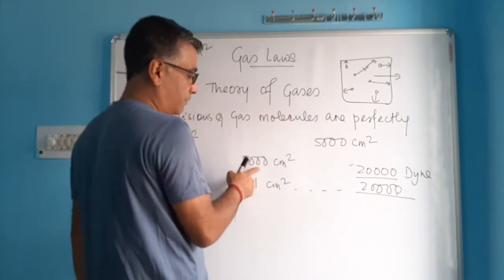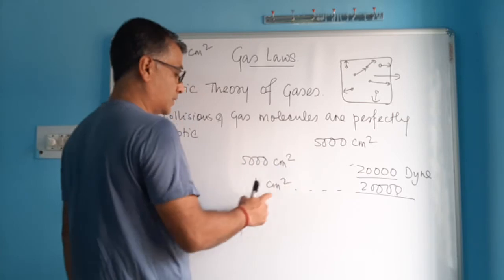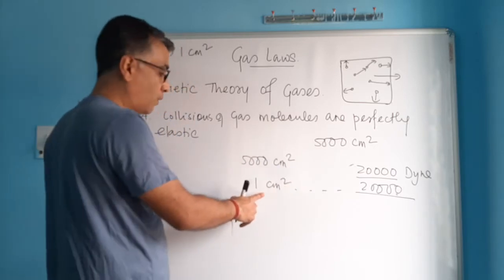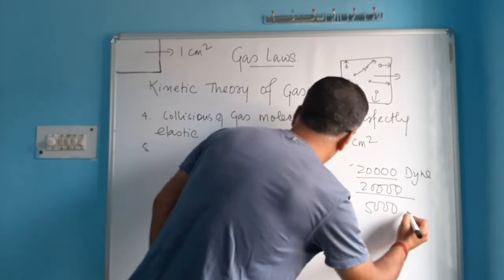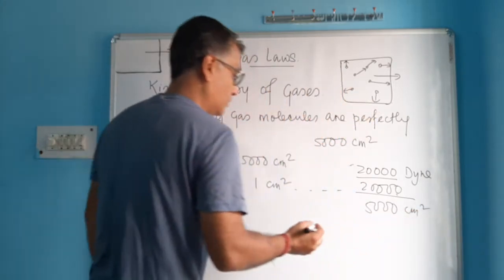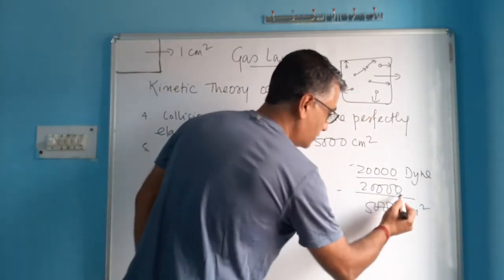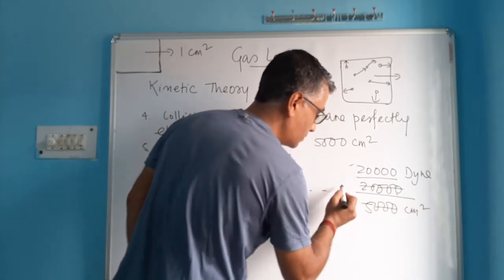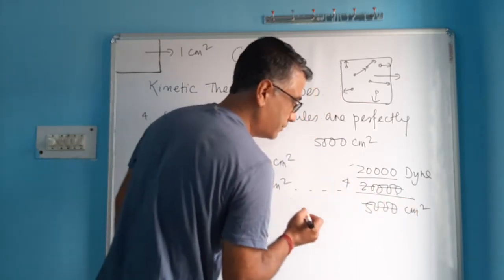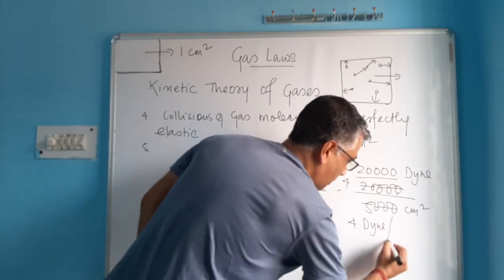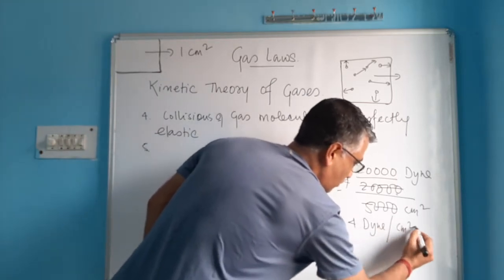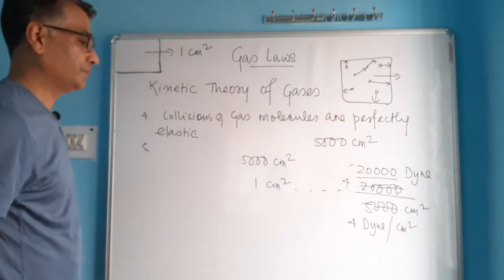So when you divide, 4 is left. So 4 dyne of force on each centimeter square, per centimeter square.